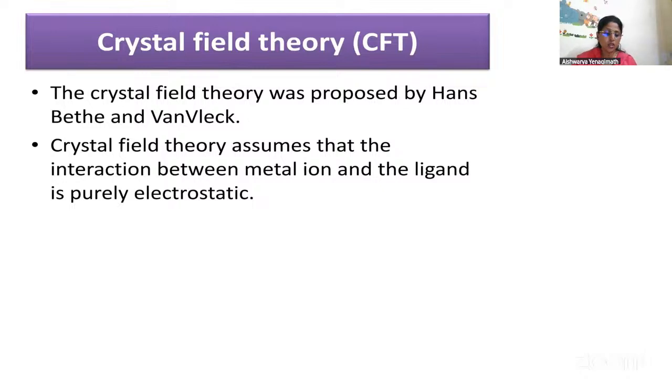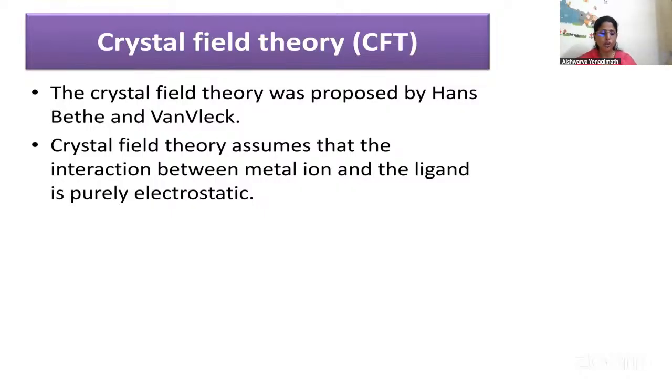So it is based on the assumption that the metal ion and the ligands act as point charges. Metal ions and ligands act as point charges. The interaction between them is purely electrostatic. What does that mean? Metal ligand bonds are 100% ionic. Understanding?